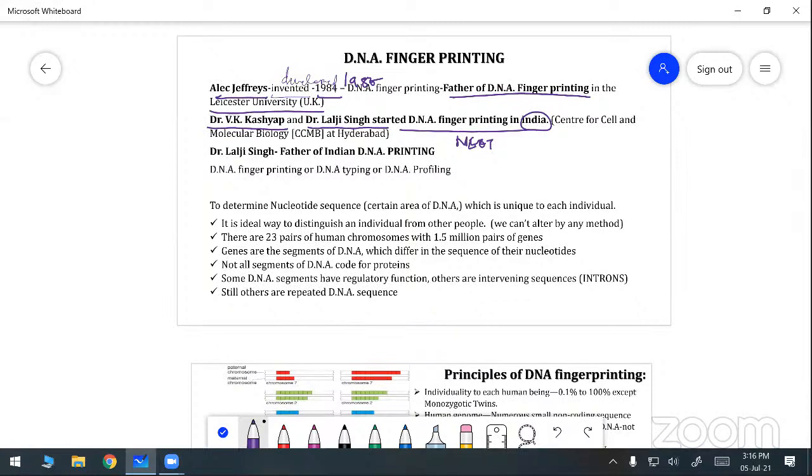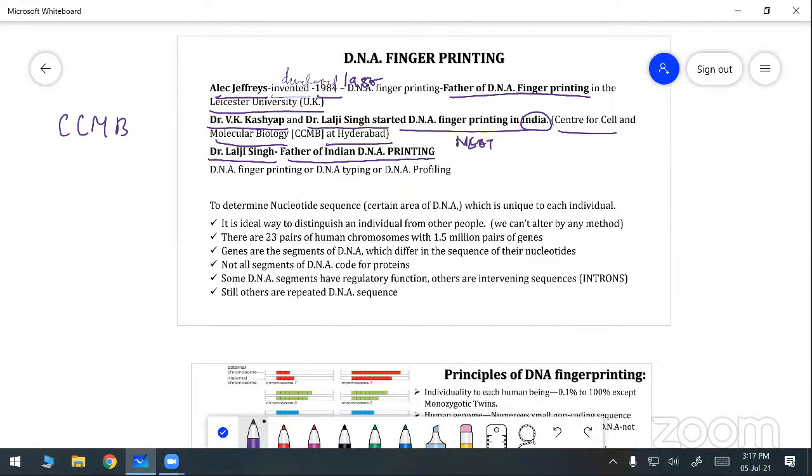Dr. V.K. Kashyap and Dr. Lalji Singh. They did the experiment at the Centre for Cellular and Molecular Biology, that is CCMB, at Hyderabad. There the Kashyap and Dr. Lalji Singh started DNA fingerprinting. Dr. Lalji Singh was called the father of Indian DNA fingerprinting.